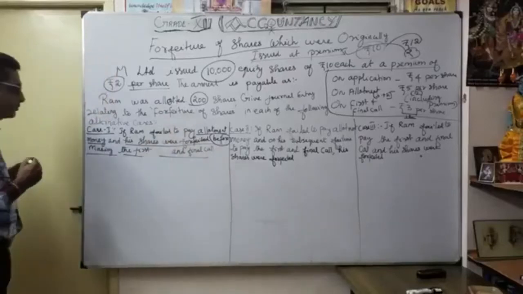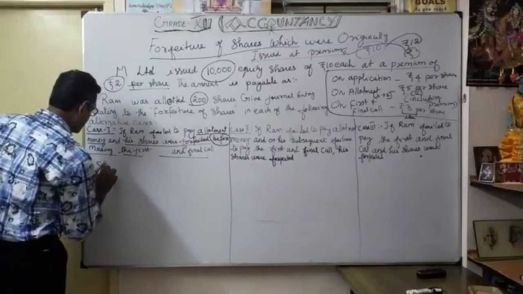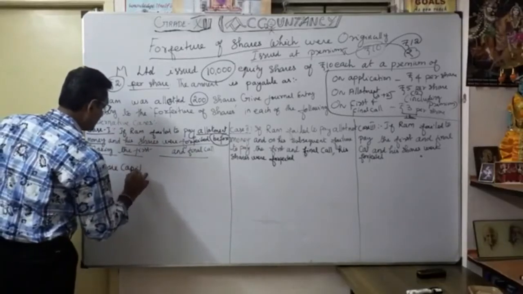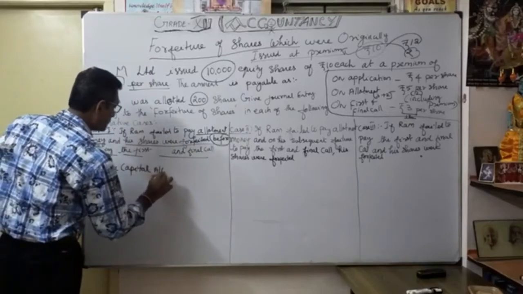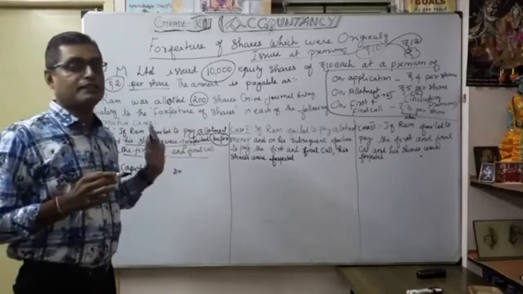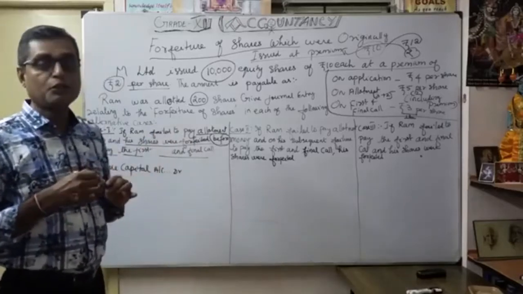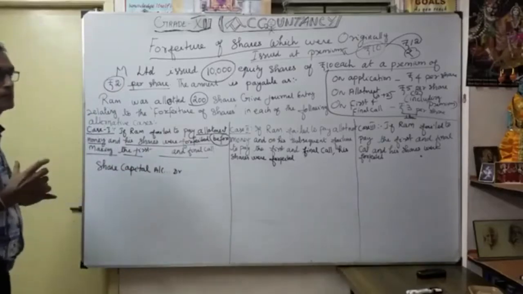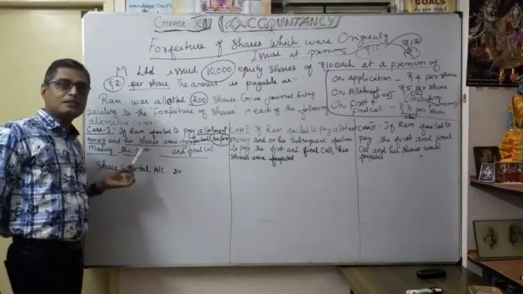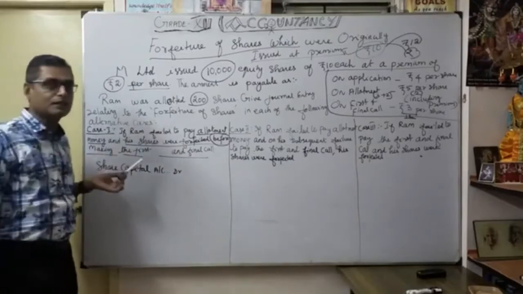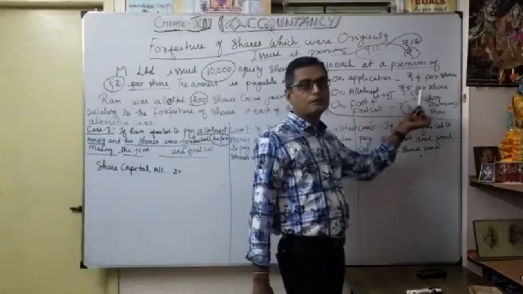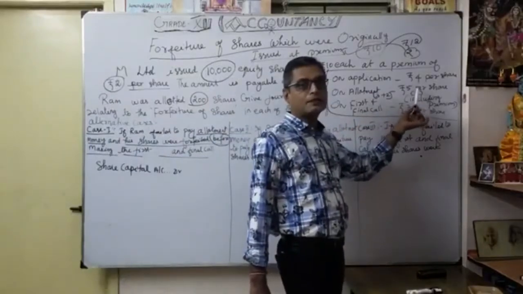How will the journal entry be? So what is the entry here? Share capital account, as you know very well, debit. How much value are you going to put here? As you know, up to called up, less premium. Here, has the premium been received or not received? Premium has not been received, given that at the time of allotment itself we are going to forfeit. So premium has not been received.